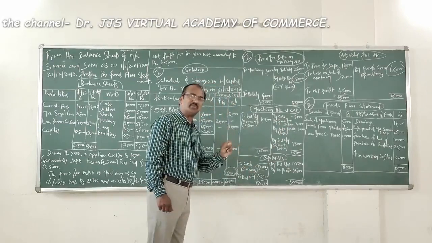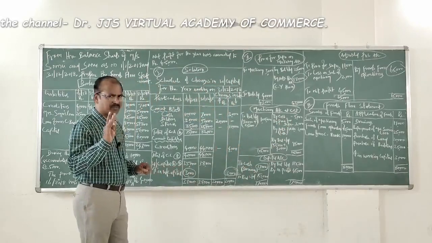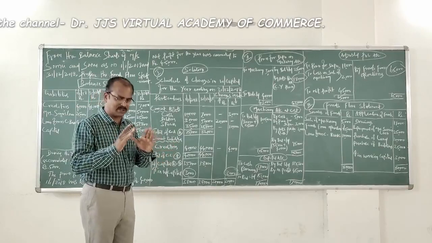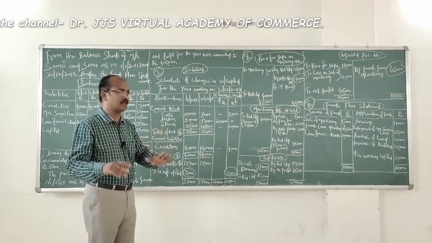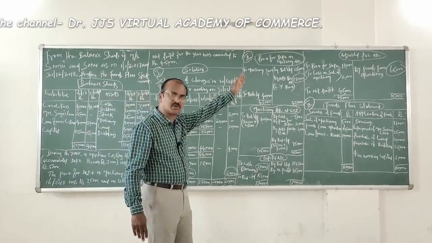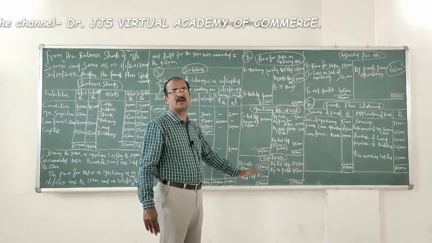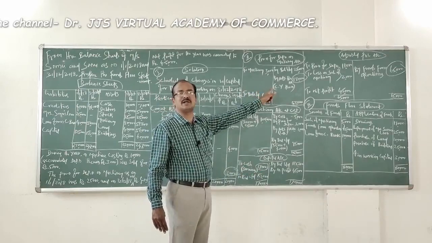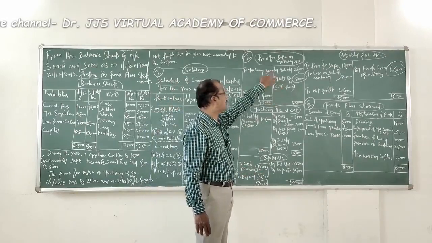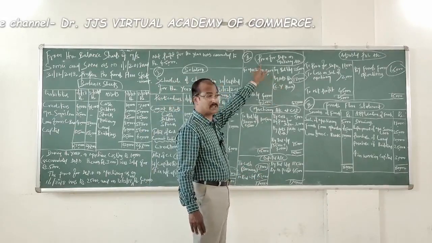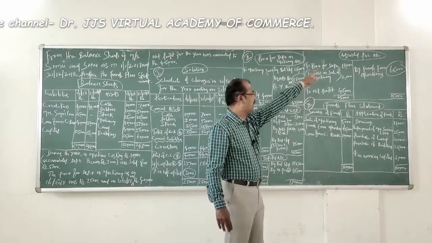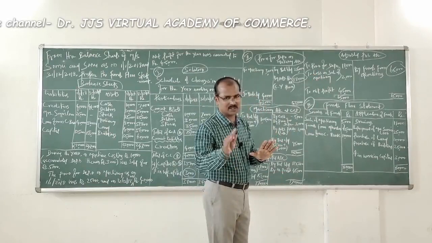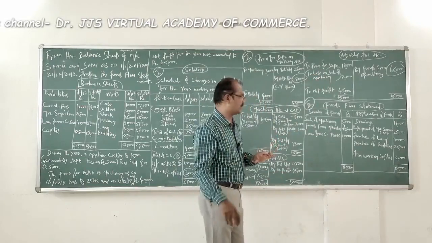Now, how to prepare the adjusted P&L account? What is the step-by-step procedure for preparing this particular ledger account without committing any mistake? You first browse through the ledgers you have opened, one after another. What is the first ledger we have opened? Is there anything related to the adjusted P&L account? See, adjusted P&L account debtor to provision for depreciation. You record it there. Adjusted profit and loss account debtor to provision for depreciation 18,000. So we have recorded the first item.